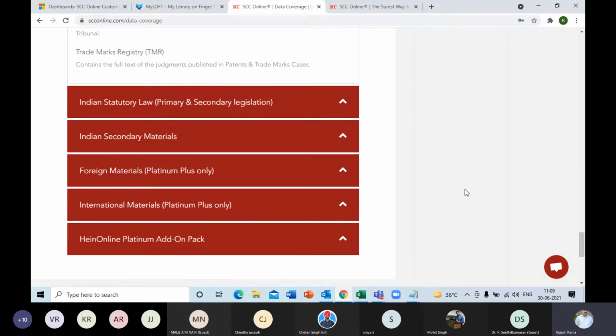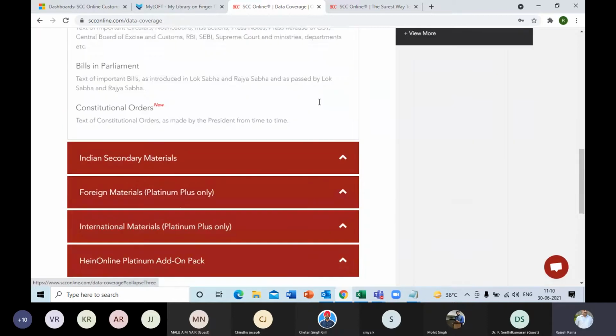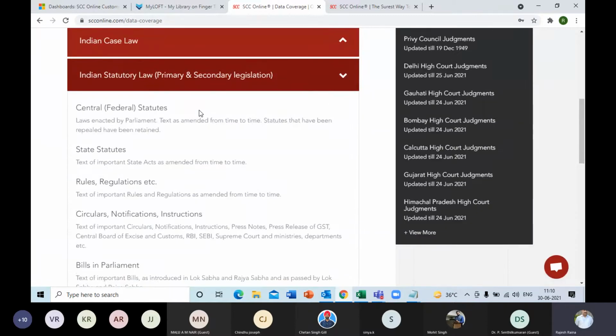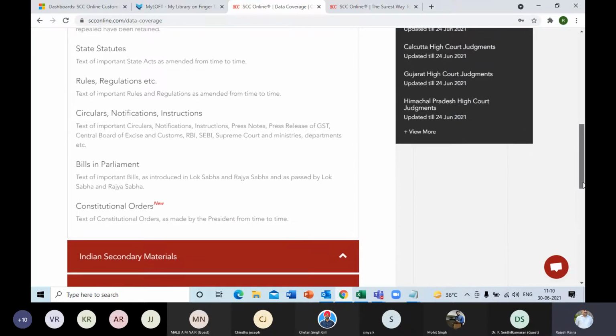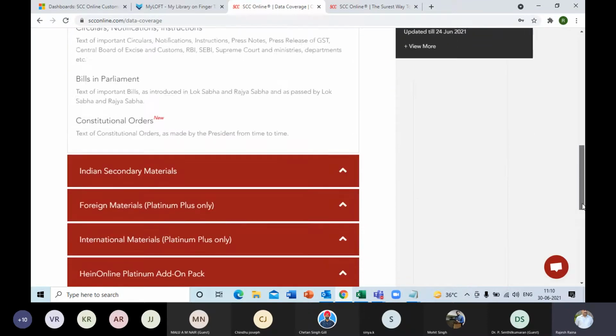Then we have the statutory law and the secondary materials. In the statutory law, we have the central acts, state acts, rules, regulations, circulars, notifications, bills in Parliament, and a new edition, constitutional orders made by the President.